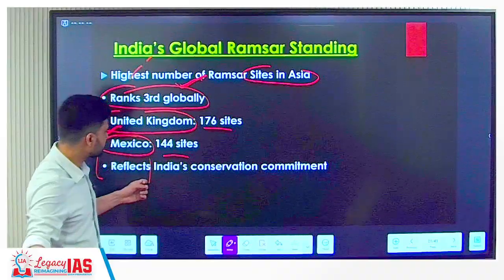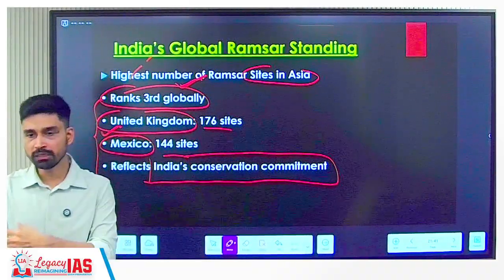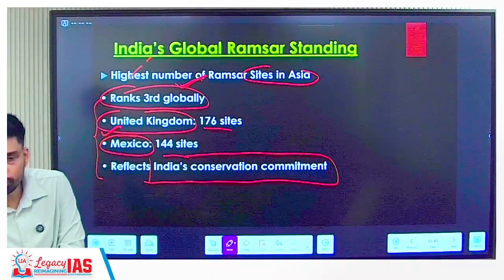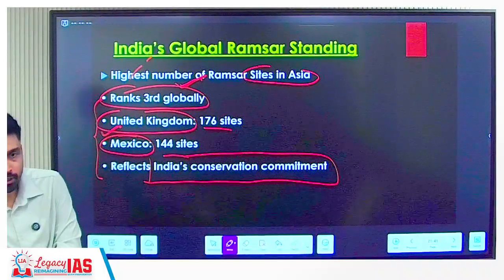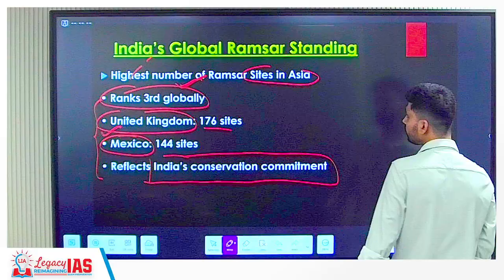So what does it tell you? It tells you about the conservation commitment that India has made to the world, that whatever wetlands and whatever Ramsar sites we have, we will protect them and ensure that their conservation is properly carried out. Whatever flora, fauna and biodiversity they support is also protected. So that is the message.